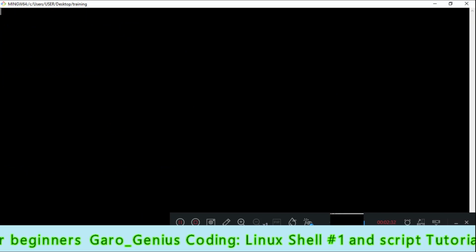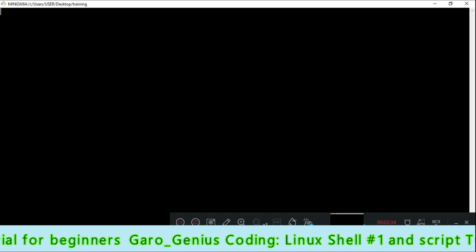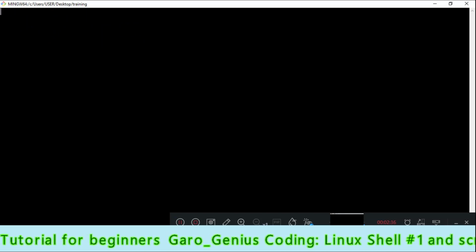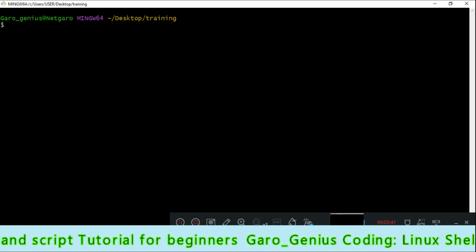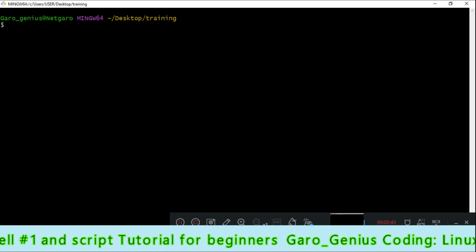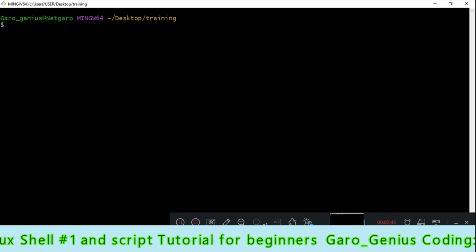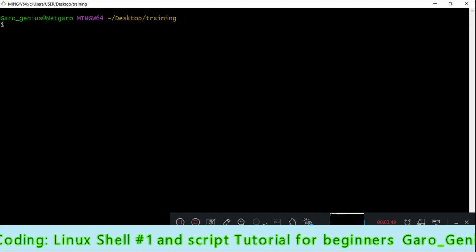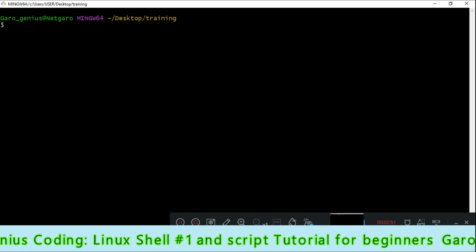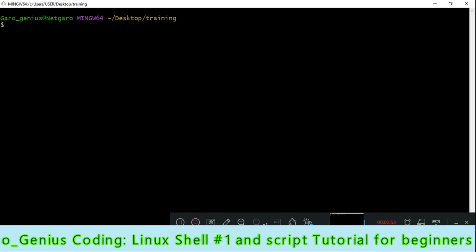We have entered the training directory. We are going to create multiple files in it, but before that, we are going to start with a single file.